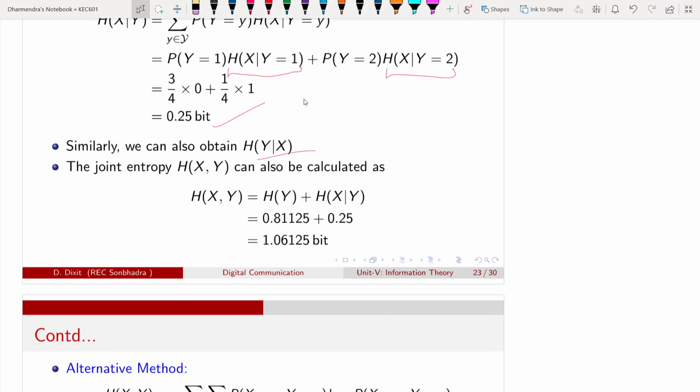Okay. So joint entropy of x comma y can be calculated as this, because we know the marginal probability of y plus conditional entropy x given y. Substitute these values, I will get this one.